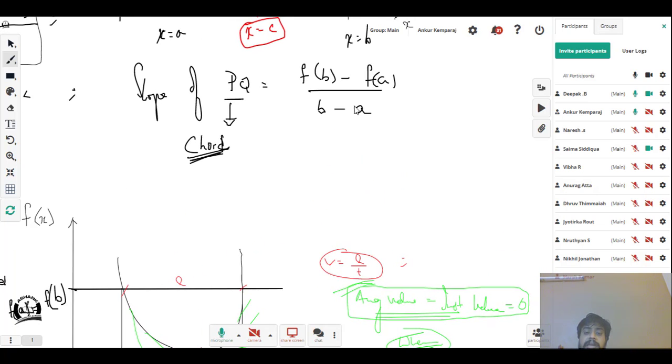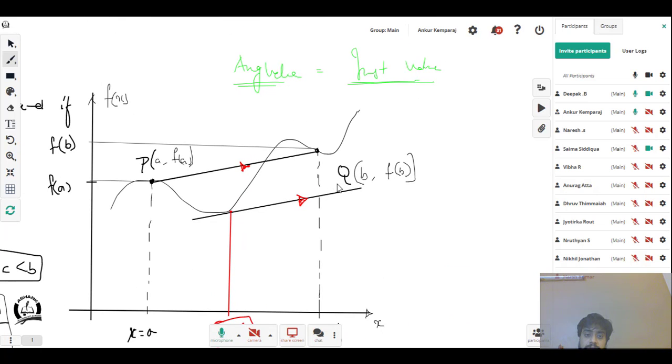Whereas in the other case, my displacement need not be 0. It can be any value. That means there is a sufficient displacement, a sufficient change in position happening, a sufficient change in my range. So I don't have to start from one point and reach the same point to get an answer. Got it? That's the meaning of it.